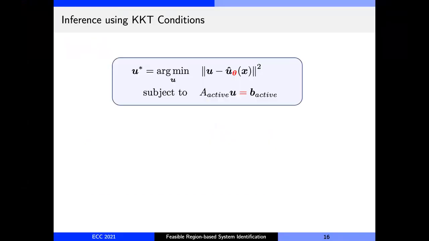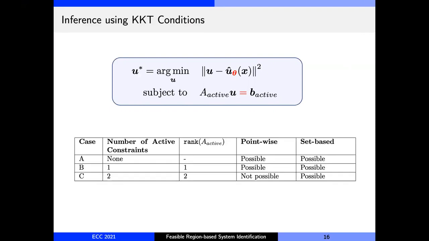So given this problem, we can derive this relation by looking at 5 possible cases. In the presentation, I will only discuss 3 to convey the idea. More information can be found in the paper. And these cases are based on the number of active collision avoidance constraints, that is the number of rows in A sub active, and the rank of this matrix. Note that case C involves more than 2 full rank active interactions, and for this case, point-wise identification will be unsuccessful. We will show why this is so later. But set-based identification will work for all the cases.